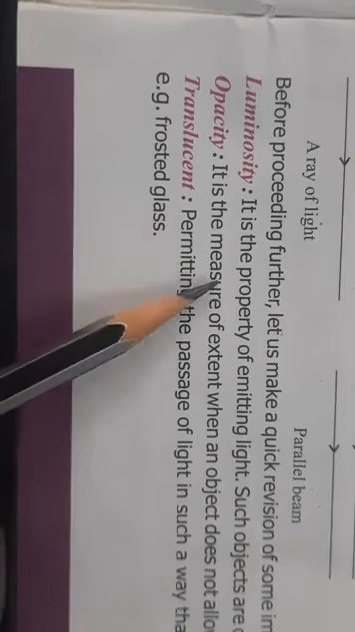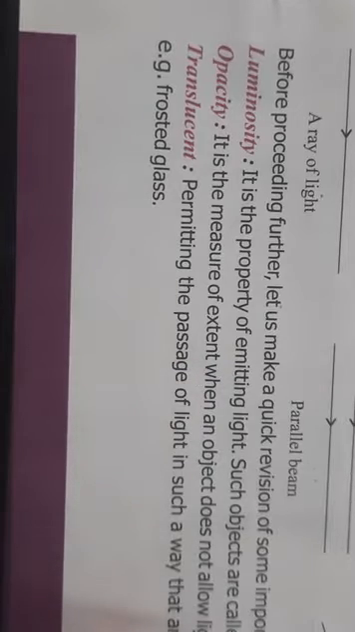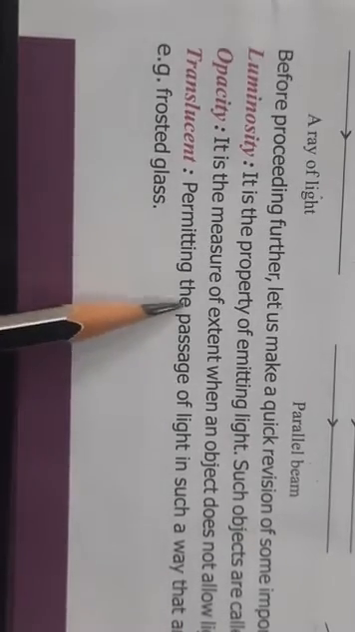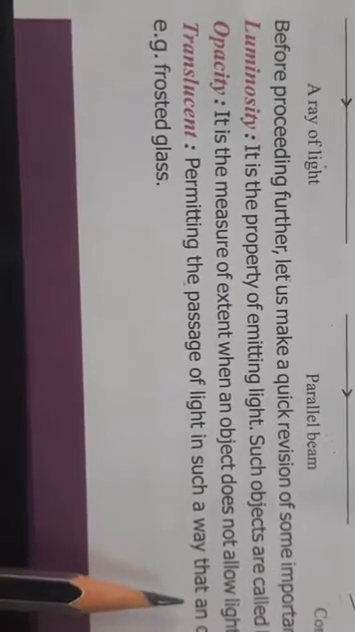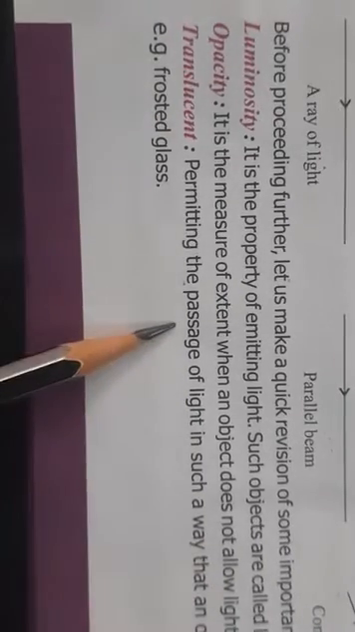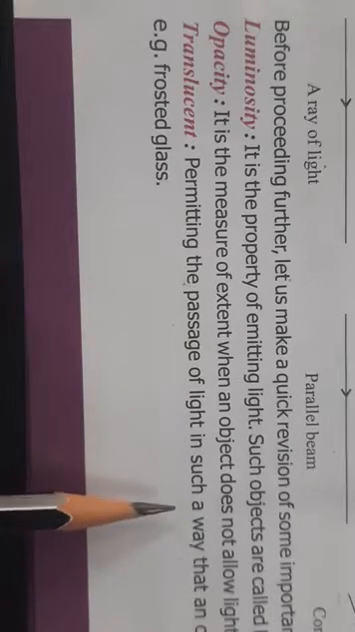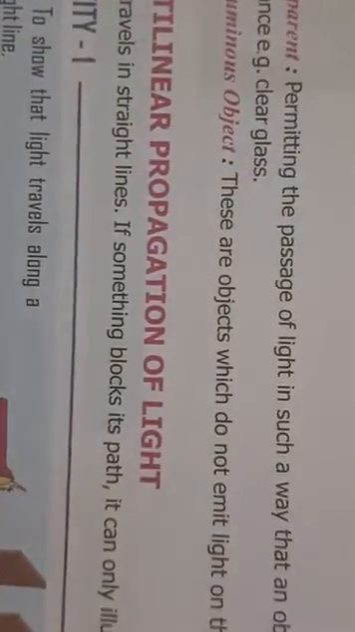Luminous objects, you all know objects that has the property of emitting light. They are called as luminous. Sun, bulbs, candles, they all are luminous. Opacity, it is the measure of extent when an object does not allow light to pass through it. You have studied already this in class 6. Translucent, permitting the passage of light in such a way that an object cannot be seen clearly through it. That is frosted glass. Okay, and then we come to transparent objects.